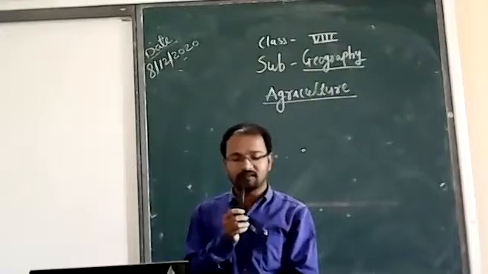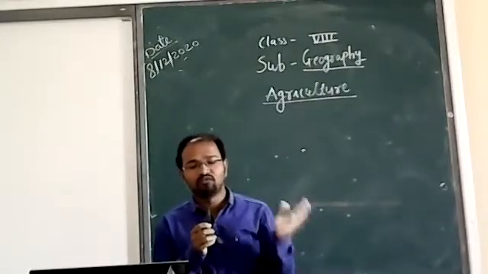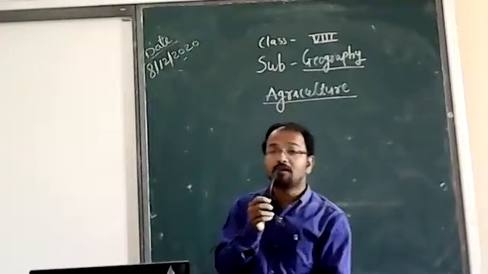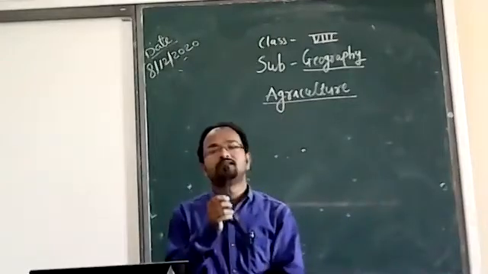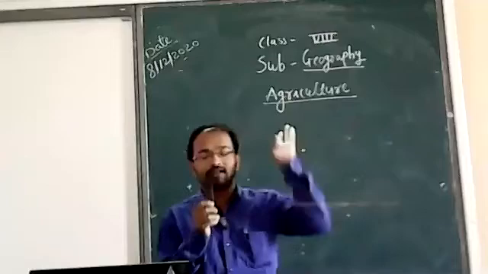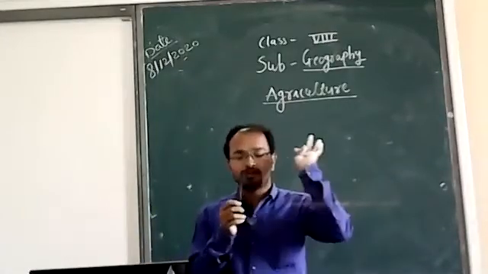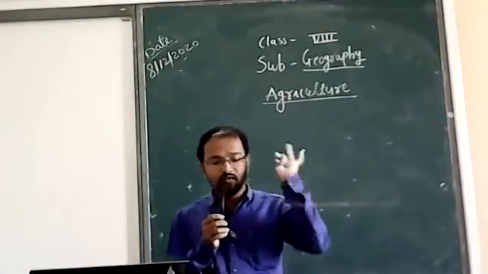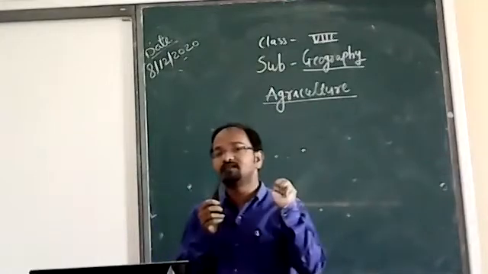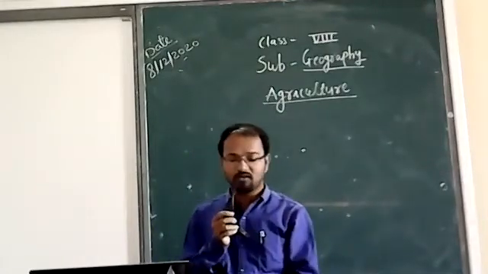And then horticulture is growing vegetables, flowers, and fruits for commercial purposes. So these are the cultures: first is agriculture, second sericulture, third pisciculture, viticulture, and horticulture.